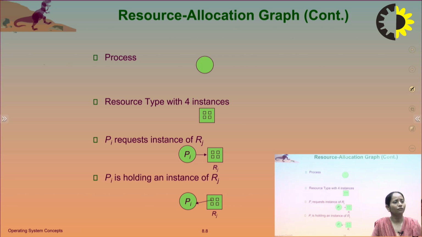In the resource allocation graph, for a process we use a circle. For a resource type we use a rectangular box, and the dots inside represent the instances; if there are 4 dots, it means there are 4 instances of that resource type. If Pi requests an instance of Rj, there is an edge from Pi to Rj, and if Pi is holding an instance of Rj, then there is an edge from Rj to Pi, as I already discussed.